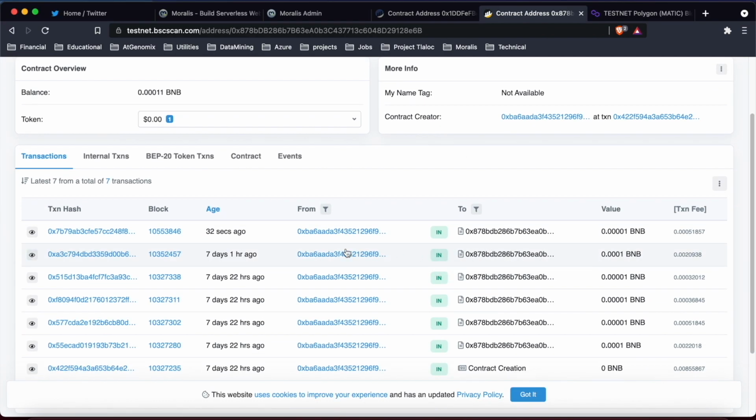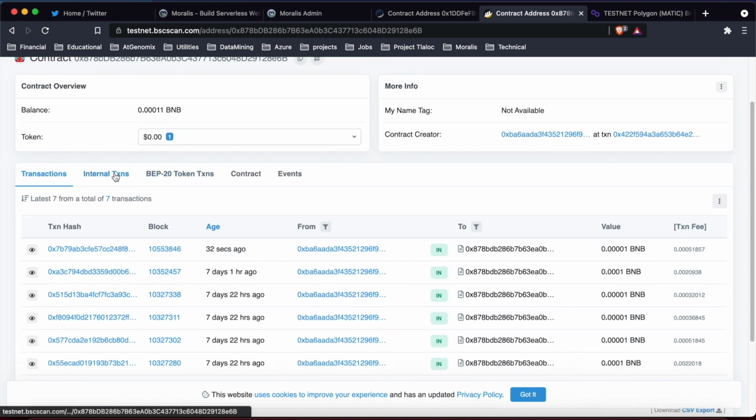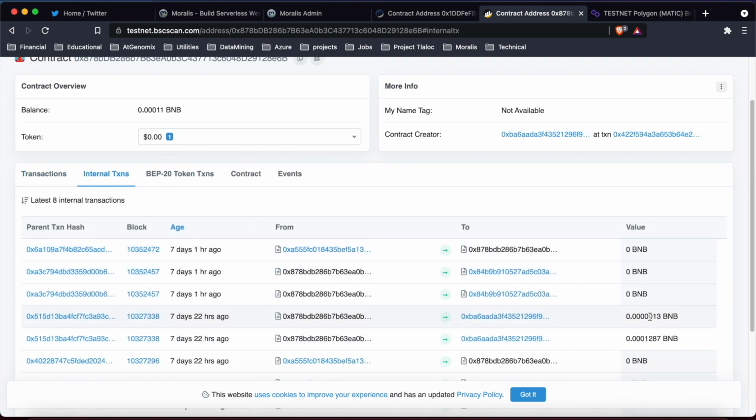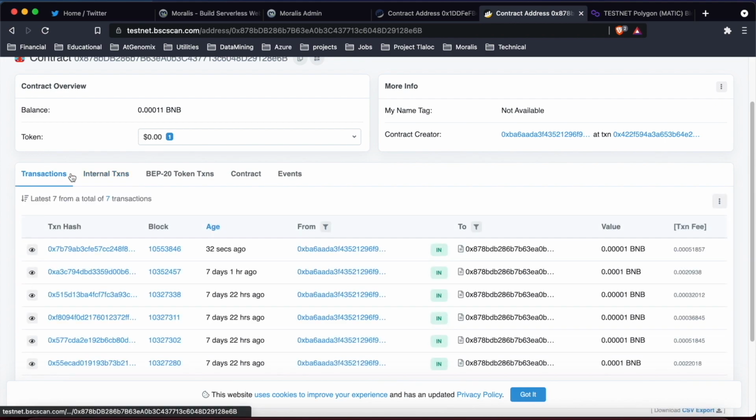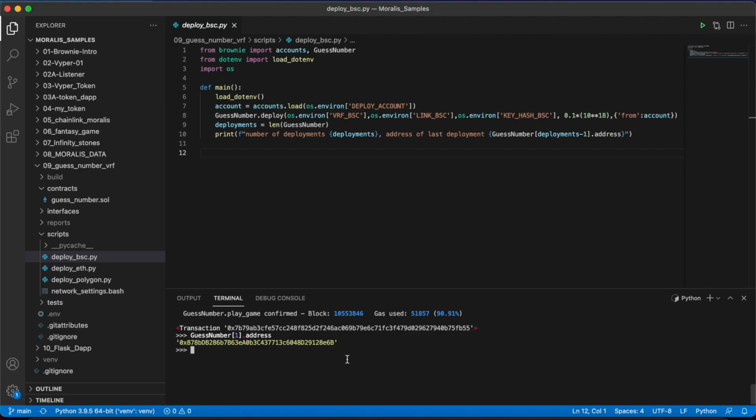This is the transaction that created that game like almost a week ago. Seconds ago, someone played. And let's see in internal transactions. Whenever a game expires or someone guessed correctly, there will be an internal transaction here. That is the transfer of the funds outside of the contract. This is the way that you can deploy the contract using this deployment script.